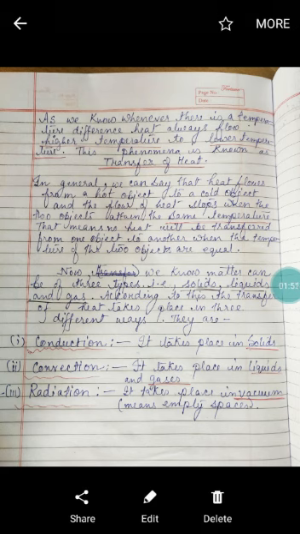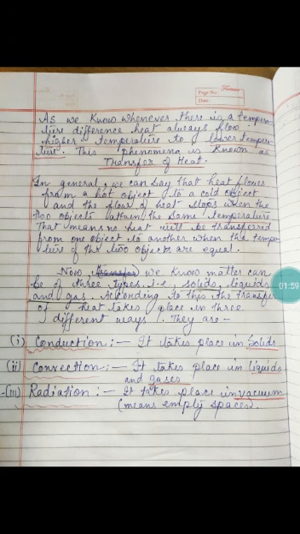Conduction takes place only in solids. Convection takes place in liquids and gases. And the last one, radiation, takes place in vacuum. Vacuum means nothing, that is, empty space.